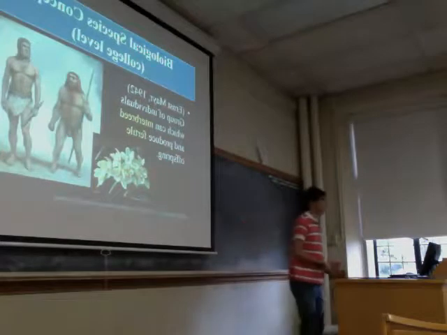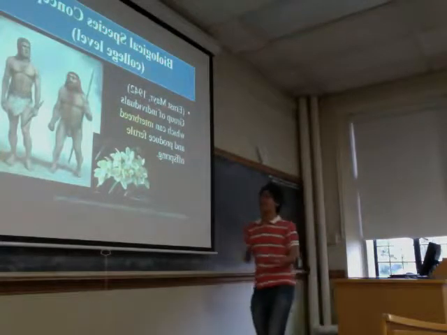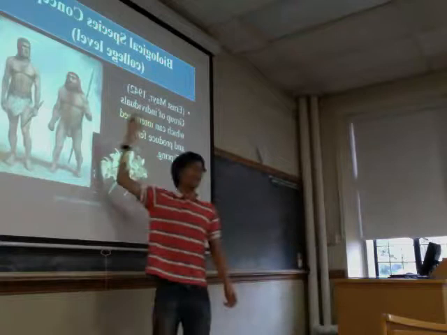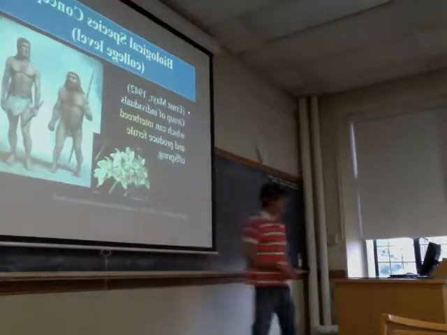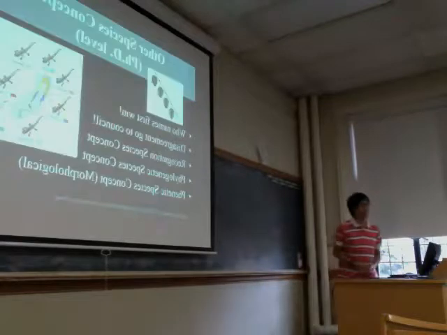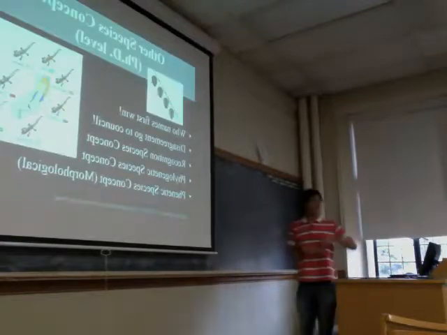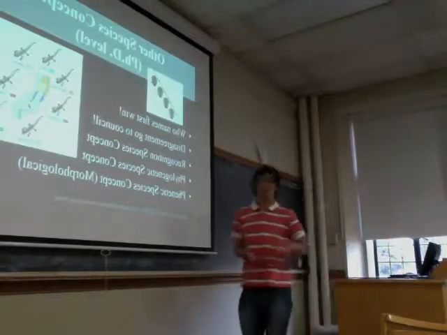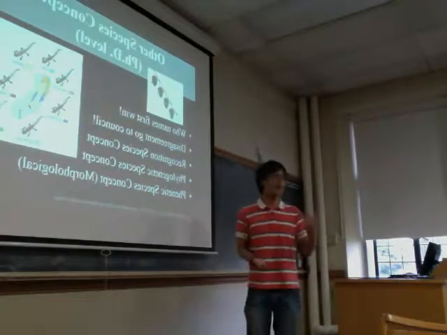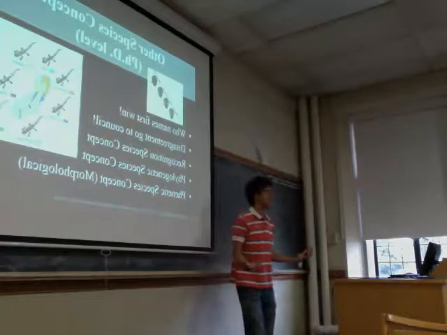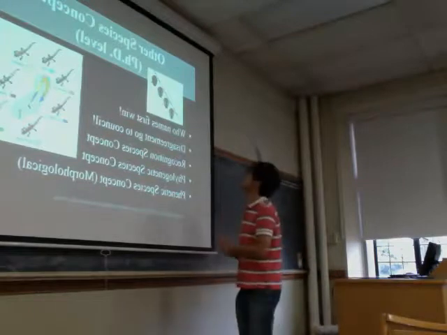Yeah, they are different. Why? We don't really know. We cannot make Neanderthals and humans breed together. It's impossible. So actually, we go to the PhD level. To define a species, we need a lot of concepts. One concept cannot define everything, so we use everything all together.